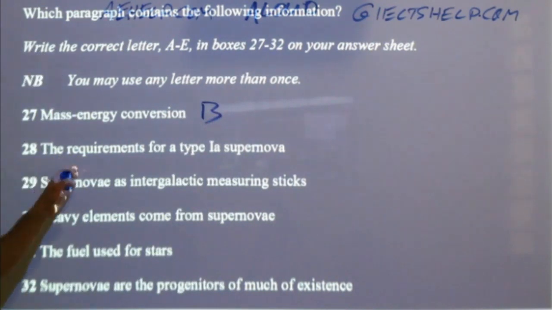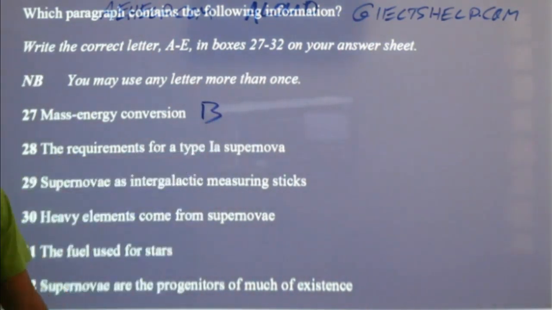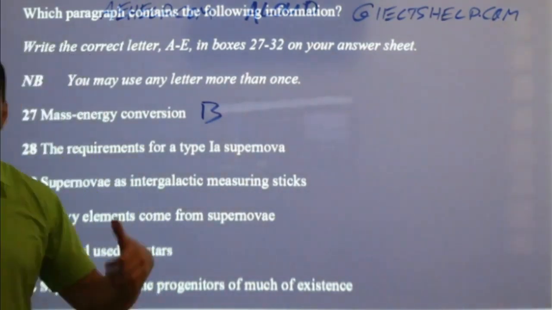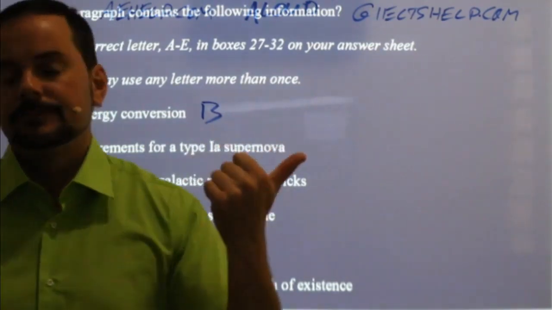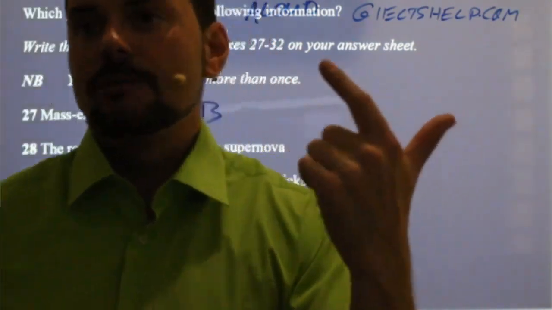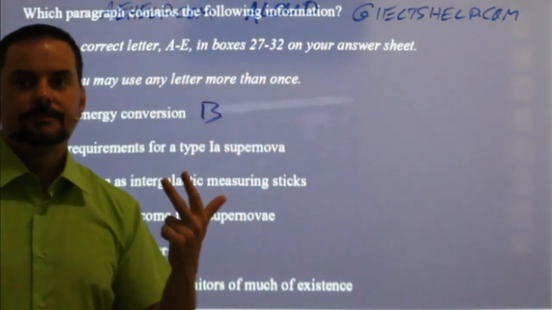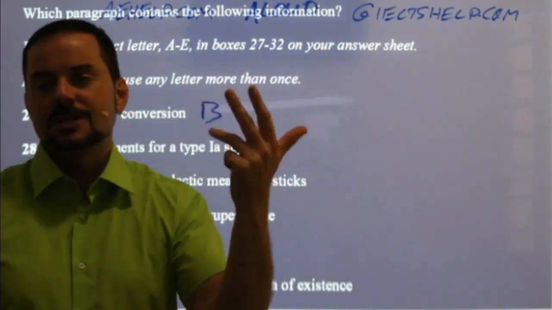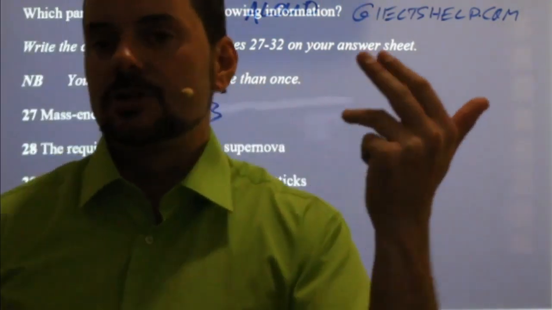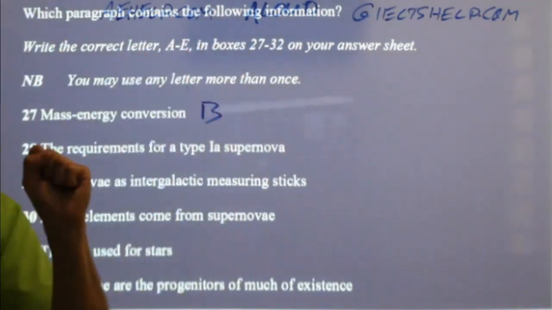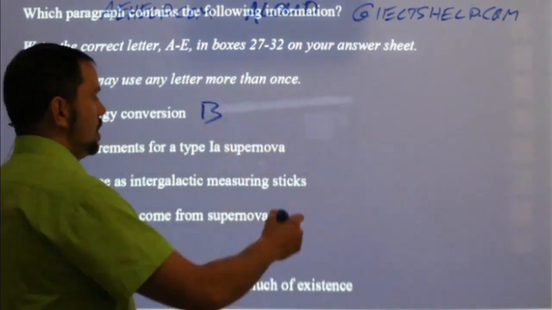Number 28, the requirements for a type 1a supernova. First, it introduced what supernova are about. Then it talked about a type 2 supernova. Then it talked about a type 1a supernova. Then it talked about measuring sticks. Then it talked about supernovae, the origin of many of the elements. It's only 5 paragraphs, right? So this one was C.